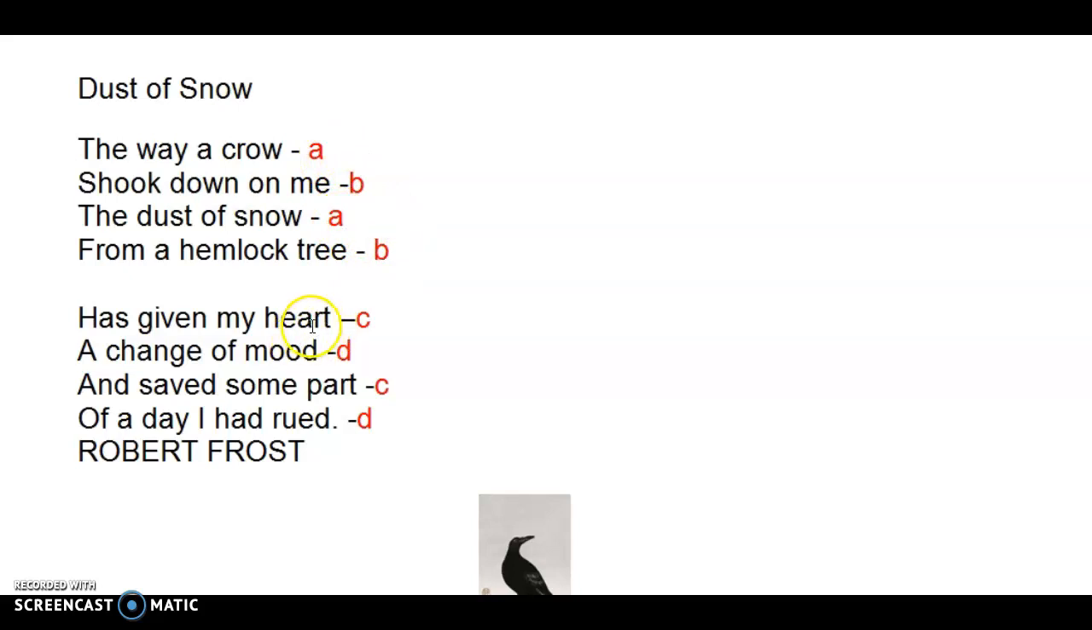The ending sound heart rhymes with part. Thus C and C. And the mood rhymes with rude. This is D and D. Thus the rhyme scheme is A, B, A, B, C, D, C, D.